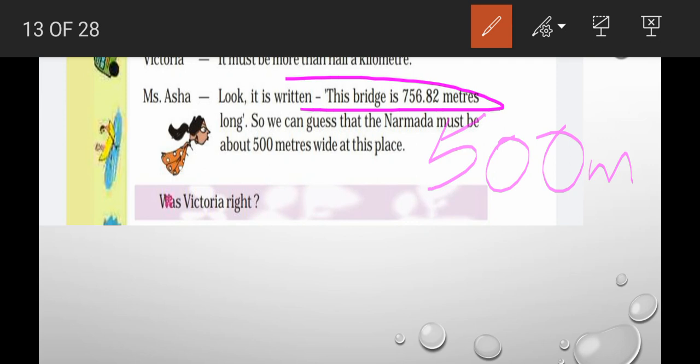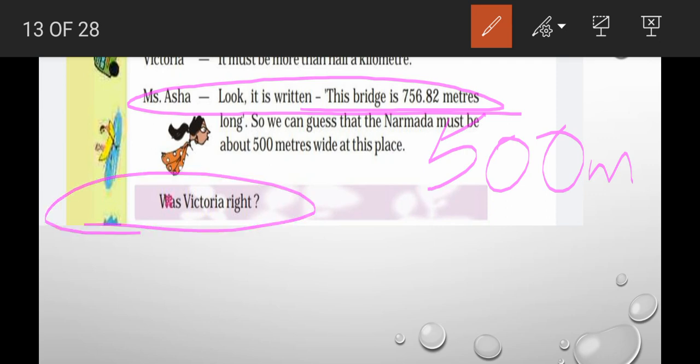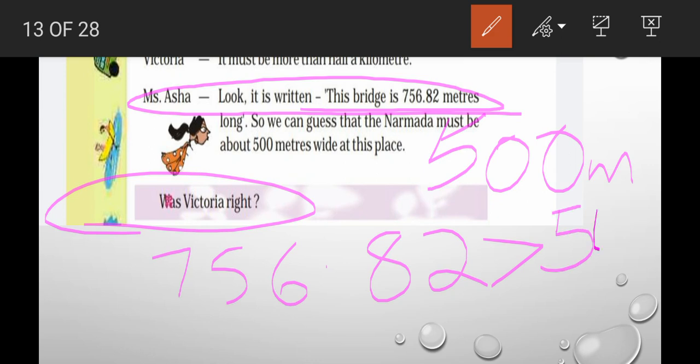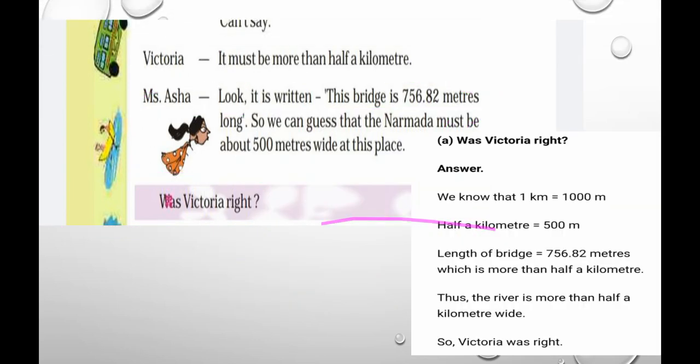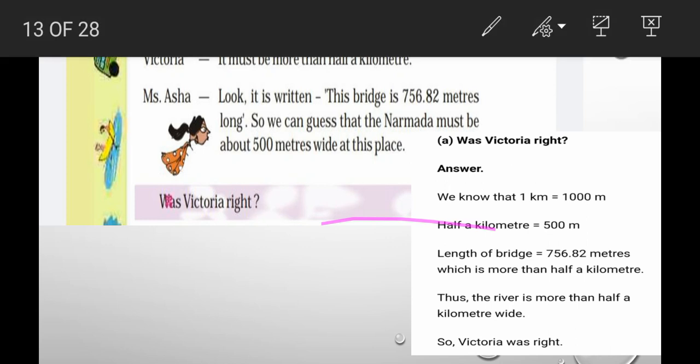Miss Asha is saying this bridge is 756.82 meters long. So is Victoria right? Yes. 756.82 is greater than 500. That is just more than half a kilometer. So Victoria was right. Okay. So the answer is here. Okay. Now comes the next.